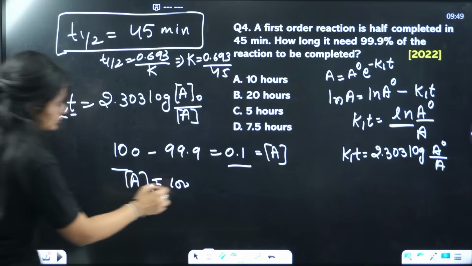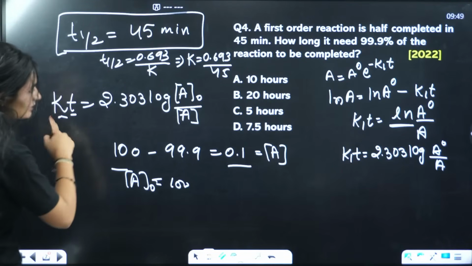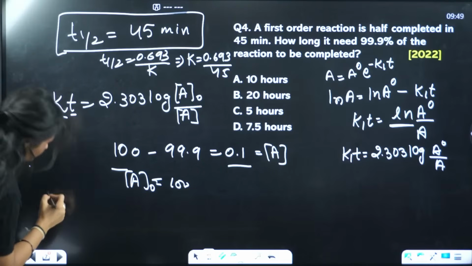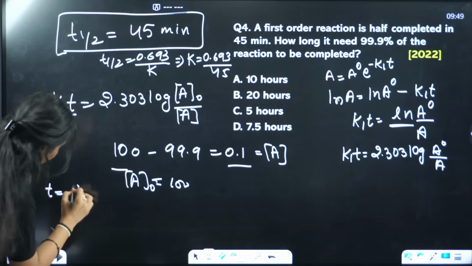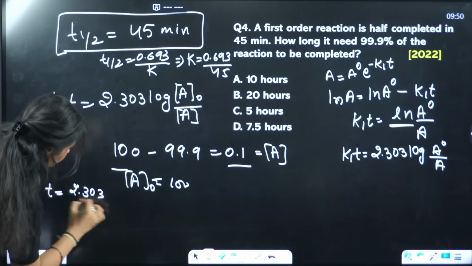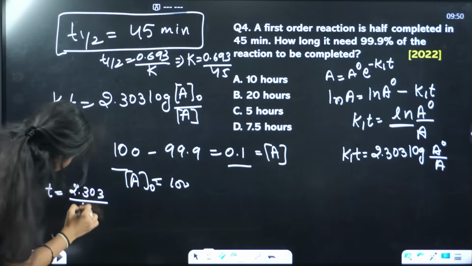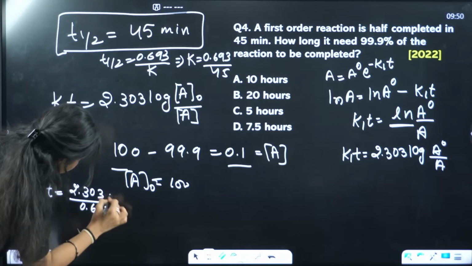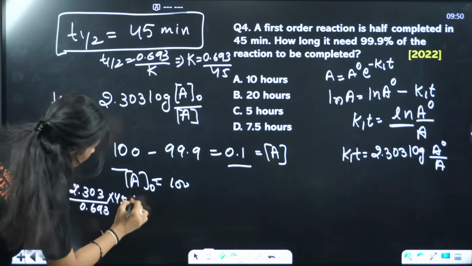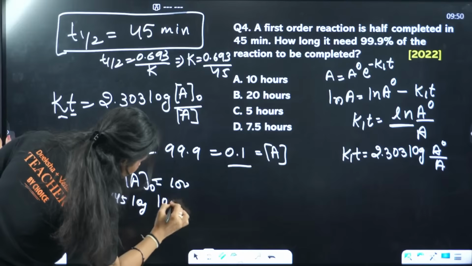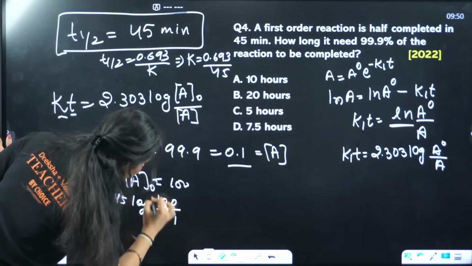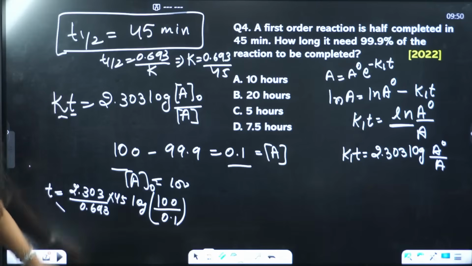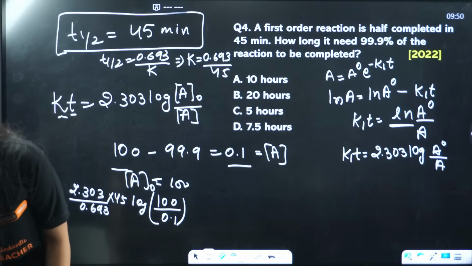So we have almost all the values. K is this. So we'll substitute it and find the time, which will be 2.303 by K. K is 0.693 by 45, log of A naught is 100 by 0.1. If I calculate it, what will be the answer?